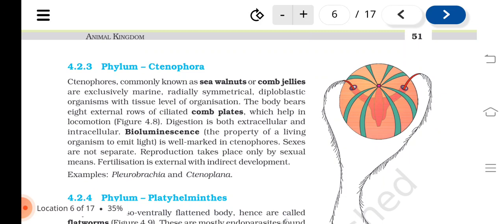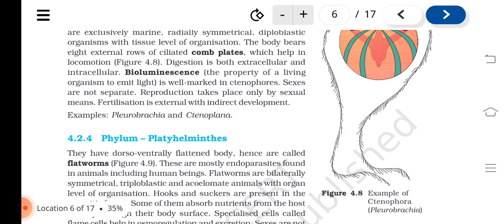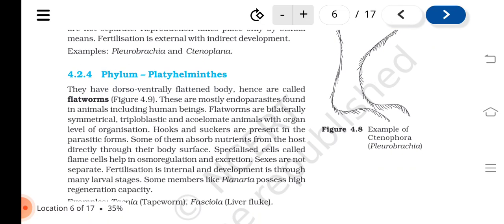Bioluminescence, the property of a living organism to emit light, is well marked in ctenophores. Sexes are not separate. Reproduction takes place only by sexual means. Fertilization is external with indirect development. Examples: Pleurobrachia and Ctenoplana. Phylum Platyhelminthes.